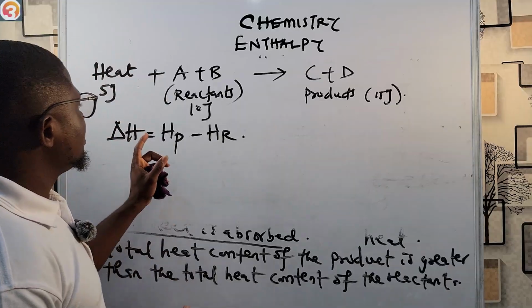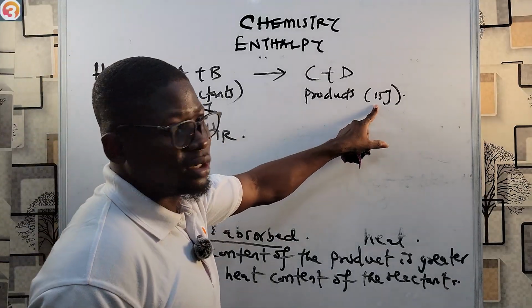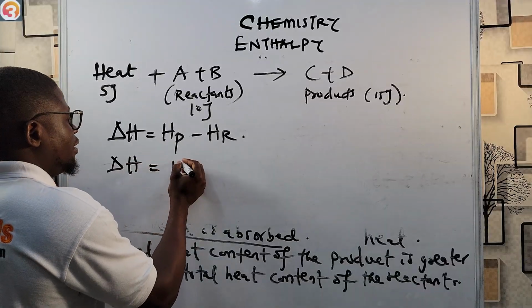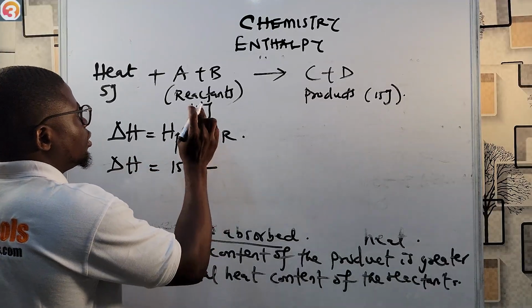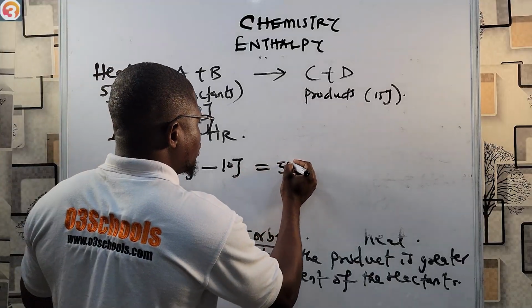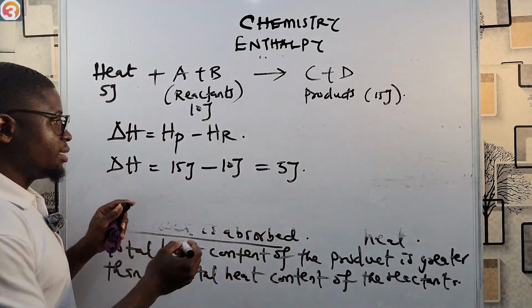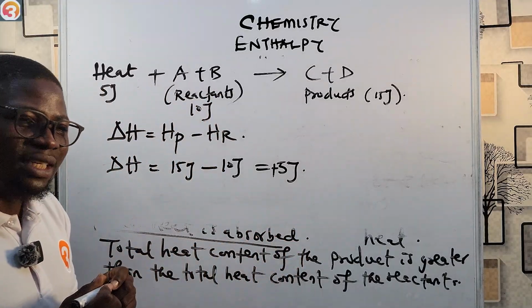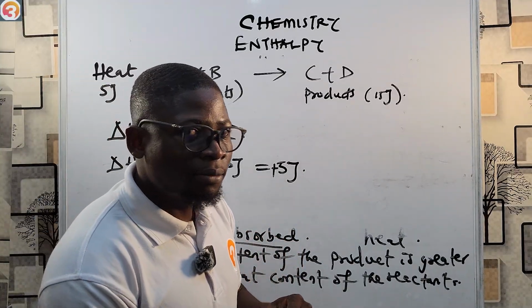Now what is HP? Heat content of the product is 15 joules. So delta H will be equal to 15 joule minus 10 joule. 15 minus 10 joule is 5 joules. Is 5 joule positive or negative? It's positive. So because it's positive, that means what? This reaction is, is it endothermic or exothermic?